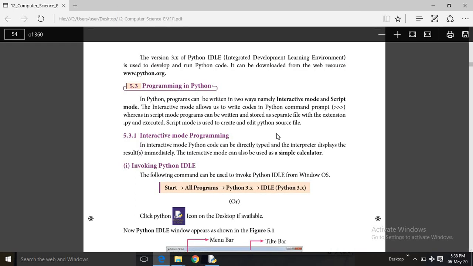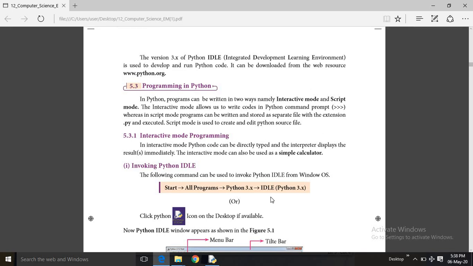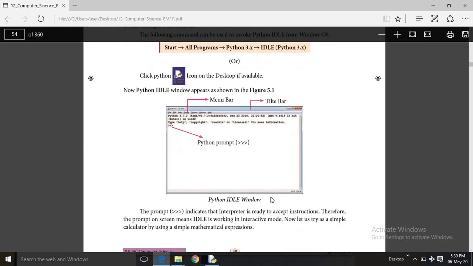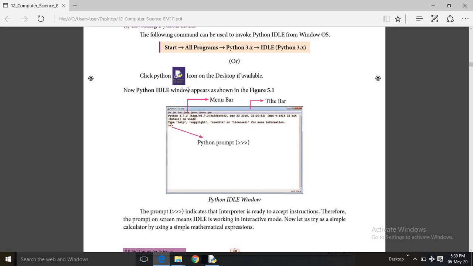How to invoke, how to open the Python IDLE: Start, All Programs, Python, and open the IDLE, or if you have a shortcut icon on the desktop, you can click on that. This Python IDLE will appear and you can directly type. These 3 arrows indicate the Python prompt. This is a menu bar and this is the title bar. This is the IDLE of Python.